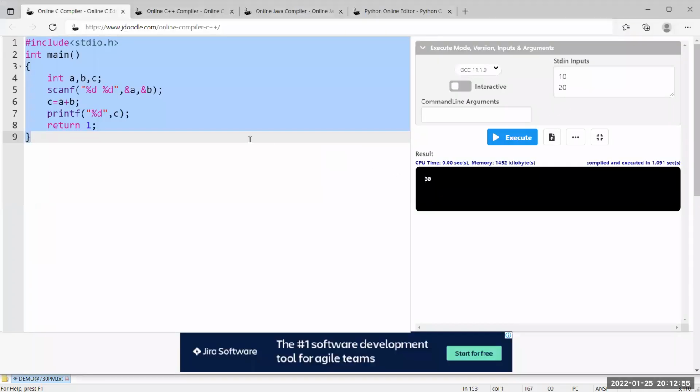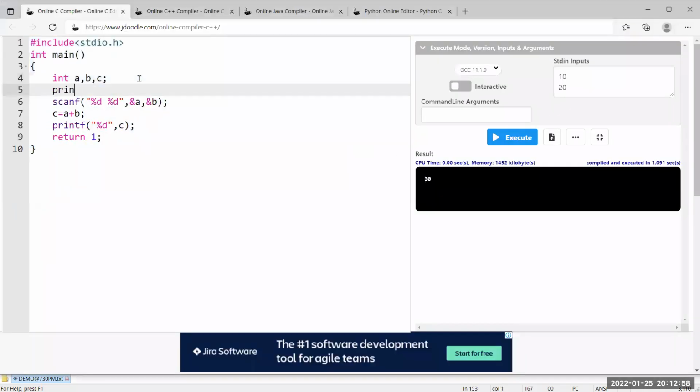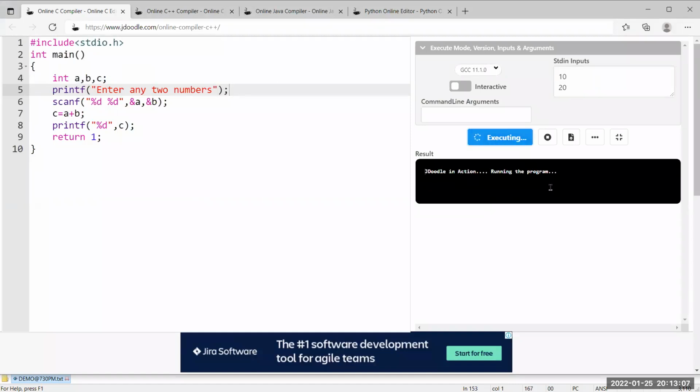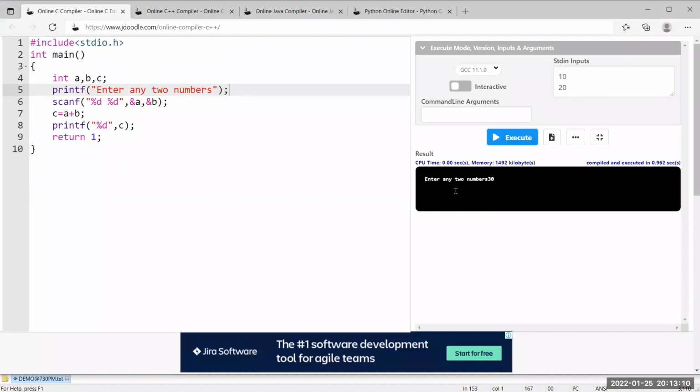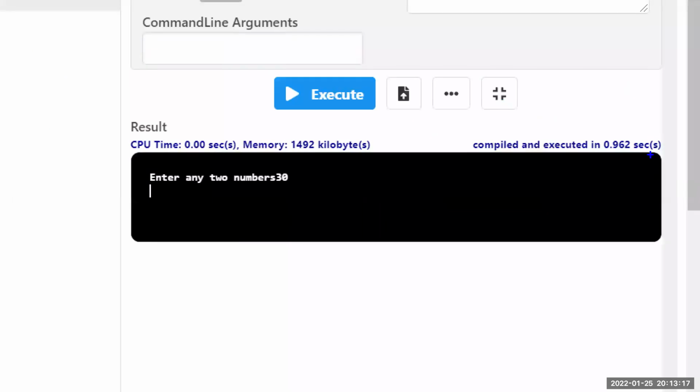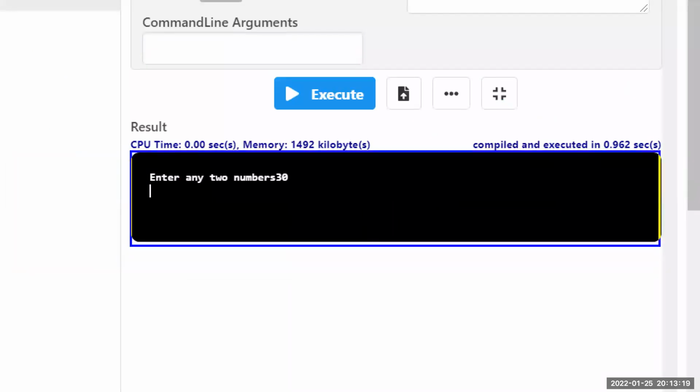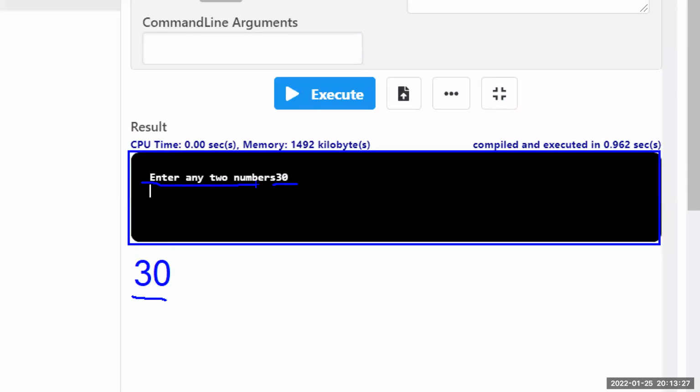Don't write any messages like printf, enter any two numbers. I told you in the introduction session itself: you just need to supply the input and click, that's all. Those messages won't be there. Have you observed? If you enter any two numbers, the output panel shows the extra message, but in my test cases the output is just the result. Both answers are the same, but this extra message I didn't provide, so the test case is marked wrong.